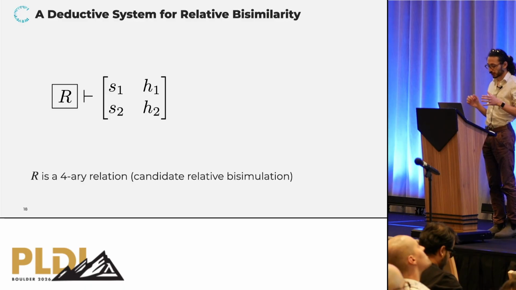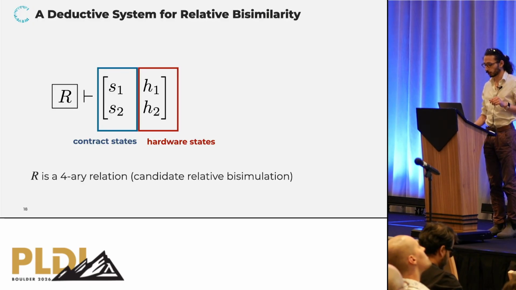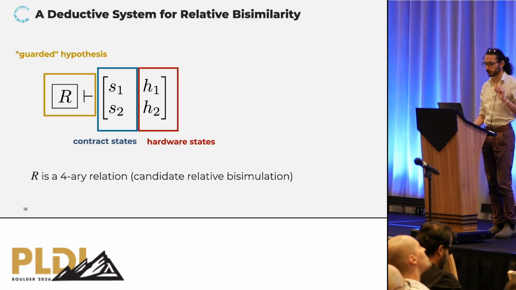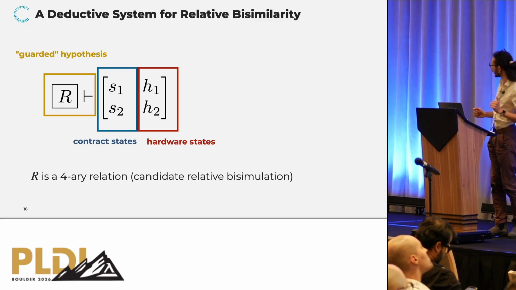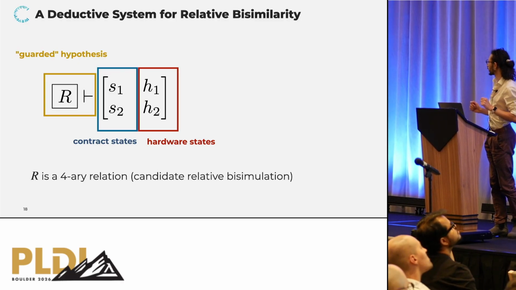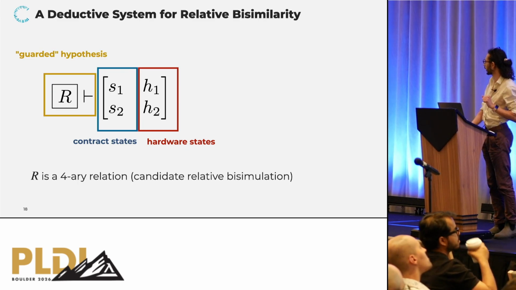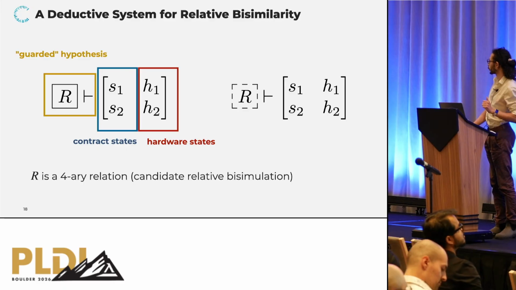So at its core, the deductive system we propose is operating on so-called proof quintuples. On the left, we have a pair of contract states. On the right, we have a pair of hardware states. And on the left of the turnstile, we have a relation R that's essentially a candidate relative bisimulation. You can think of it as a set of quadruples that we assume to already be relatively bisimilar. The catch is that this hypothesis is guarded, which I'm representing using a solid box around the R. And at some point during the proof, it will become unguarded. And when this happens, we can exploit the assumption.